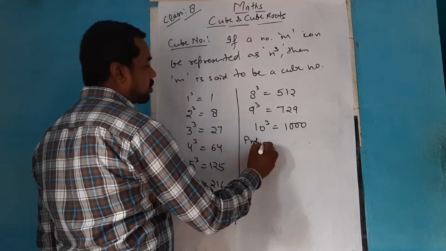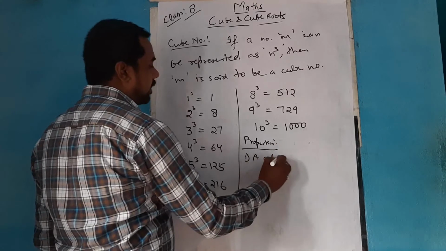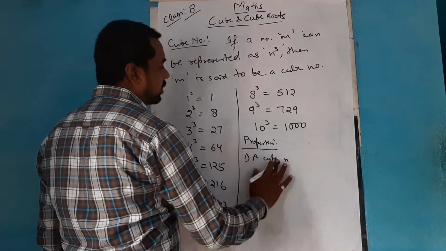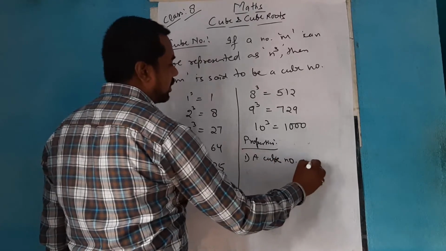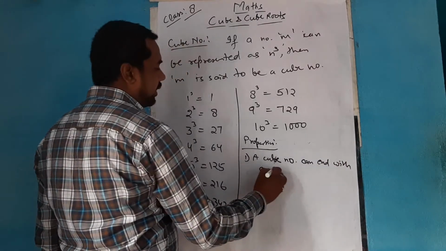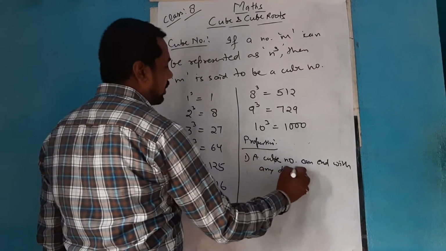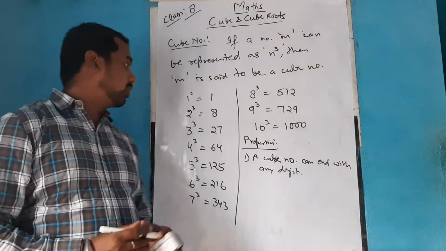So properties could be, first property, that a cube number can end with any digit. But is there any combination in the ending of any cube? Let's find it out.